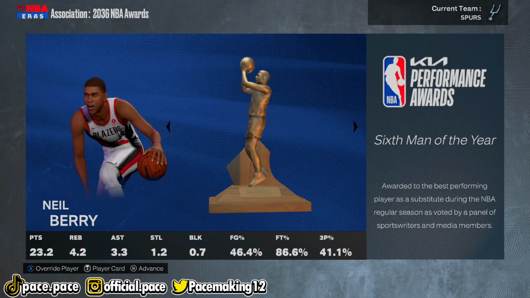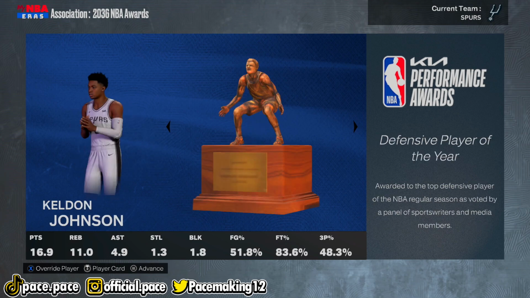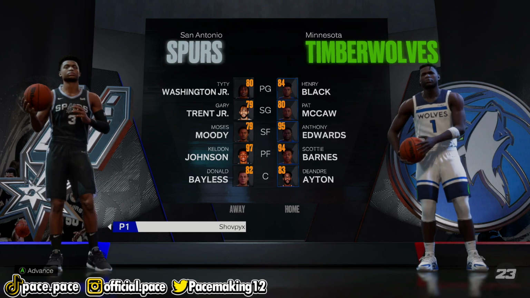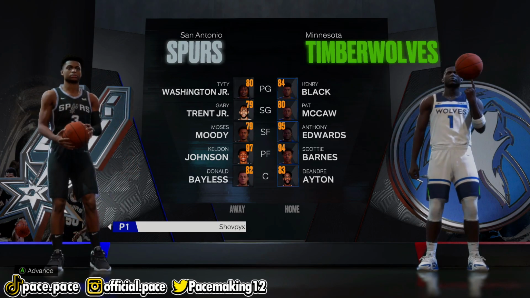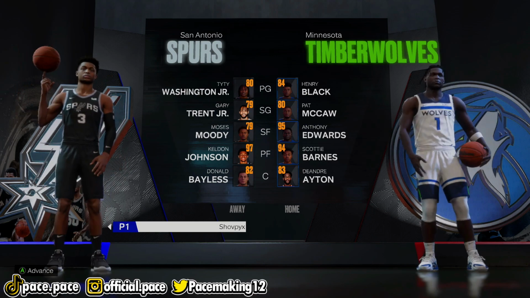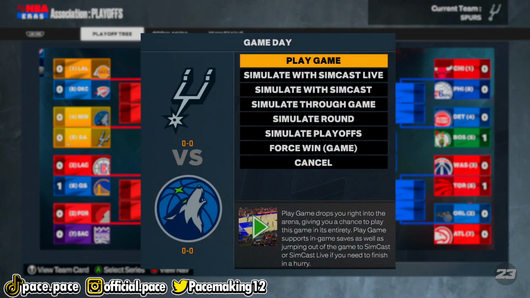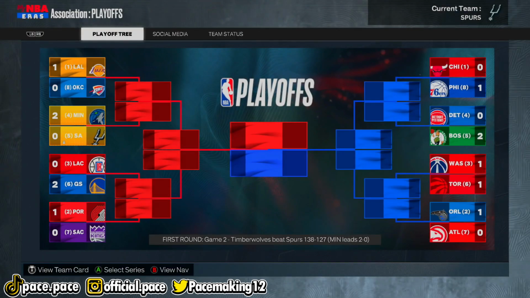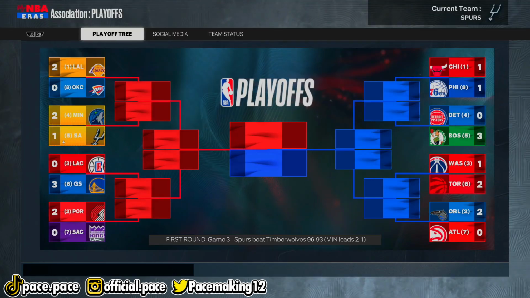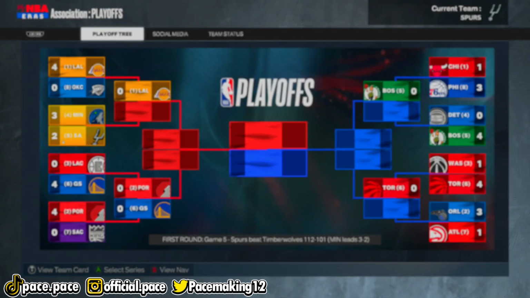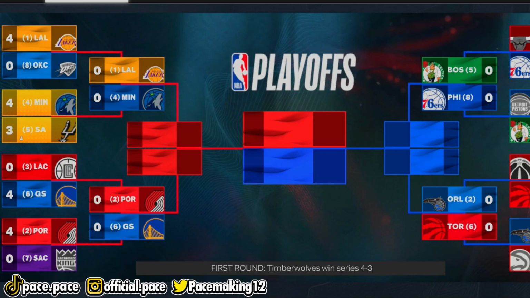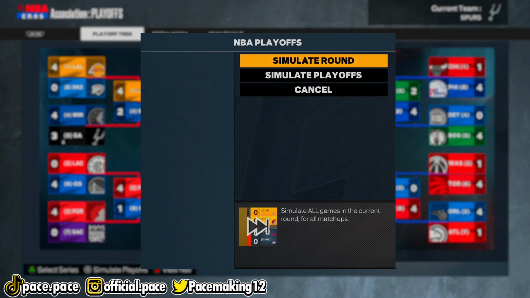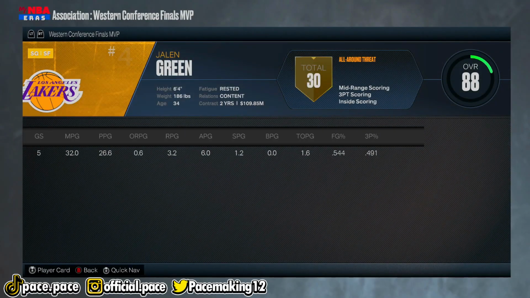And well, moment of truth, do you guys think that Keldon Johnson won another DPOY? Let's find out. Yeah, of course he did. He's Keldon Johnson. And this year we have to go up against the Minnesota Timberwolves, who still have Anthony Edwards, Scotty Barnes, and I'm pretty sure a newly acquired DeAndre Ayton. I don't remember him being on the squad last year, but this team will be tough to beat. We ended up beating them last year, and now we're down 3-1, and we might pull. Oh wait, hold on, we have a game 7 and we lost in 7. I was actually thinking that we might pull through and win the championship, but I was terribly mistaken.